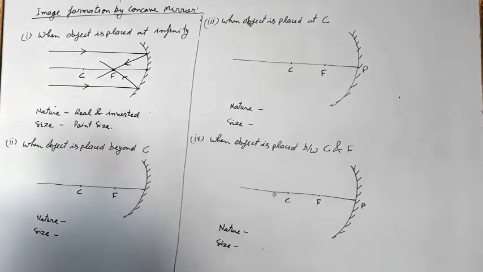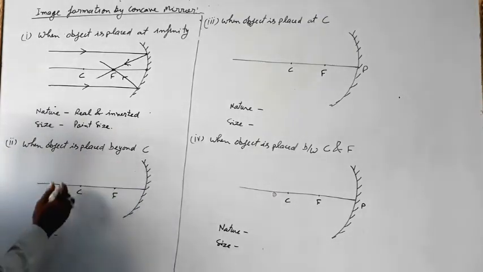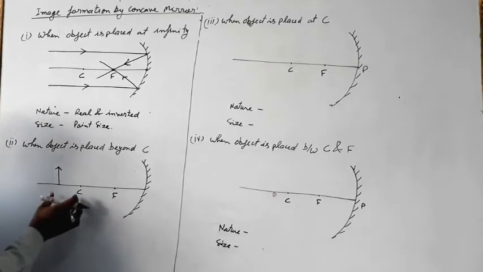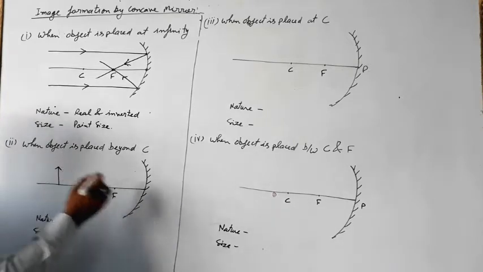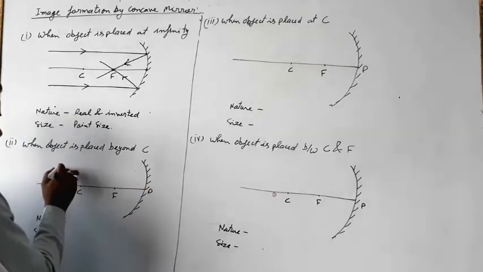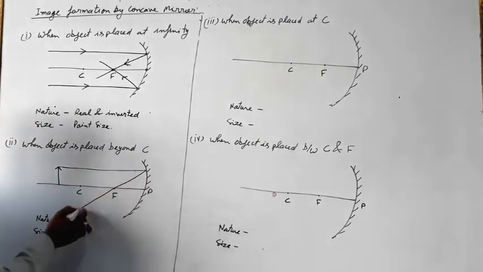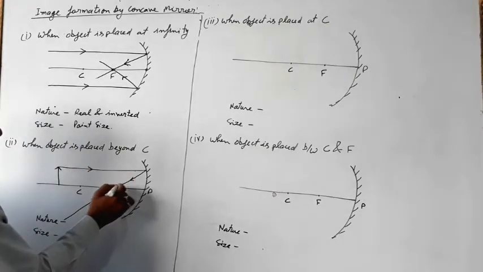Now the second case is when the object is placed beyond C, meaning the object is placed at a finite distance. So we will apply the rules for image formation. Then all the light rays coming parallel to the principal axis pass through the focus, and this is the first rule.